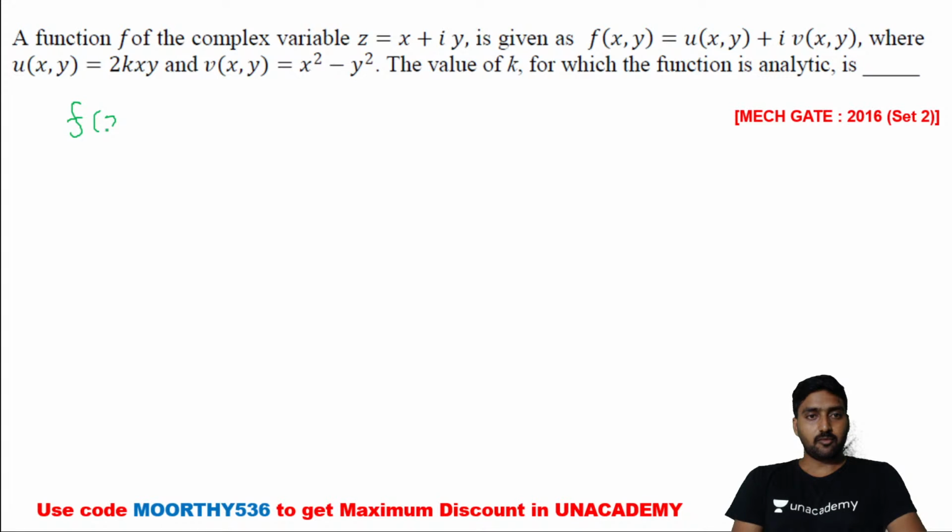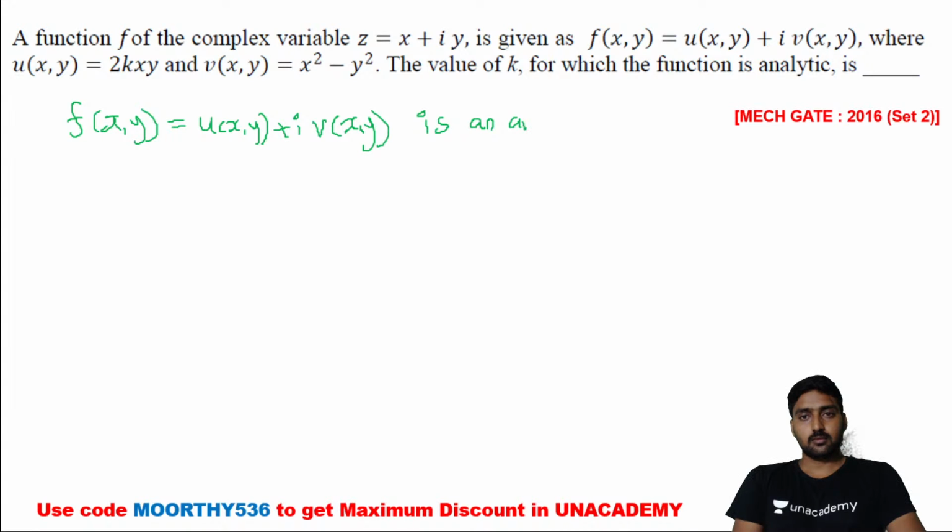Here f of x comma y is equal to u of x comma y plus i into v of x comma y, an analytical function.